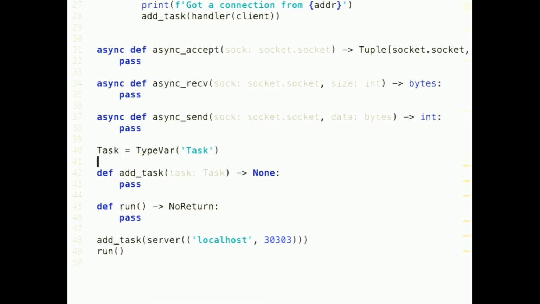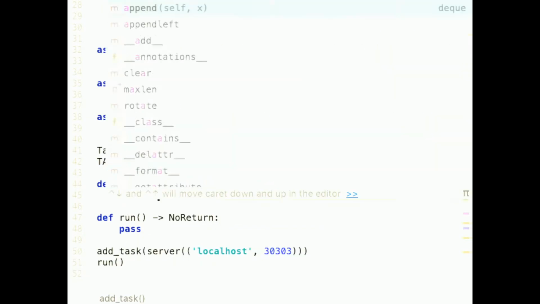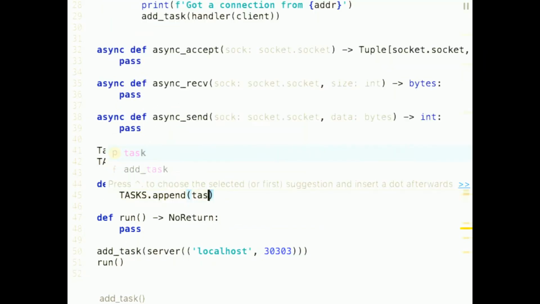So for the tasks, we will do a simple thing. We will just keep a queue of tasks around, or actually a deque. If you're not familiar with deques, they're in the Python standard library collections module. They behave very similar to a list. I could use a list here, but deques are just optimized to add to the ends and remove from the ends of the list. And that's all we ever want to do, because what add task does is we just append to the list of tasks.